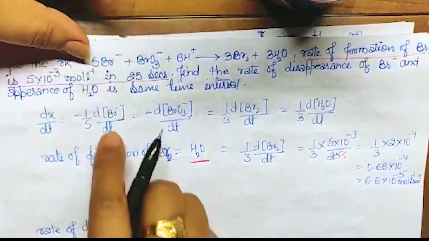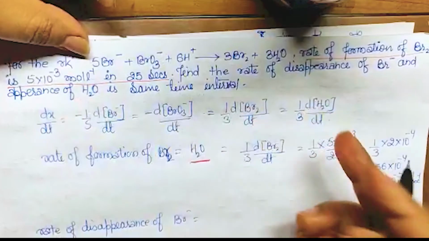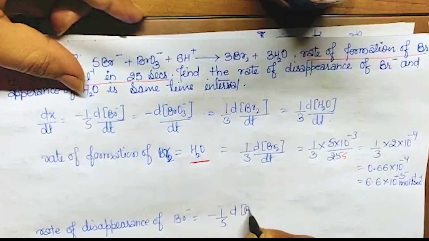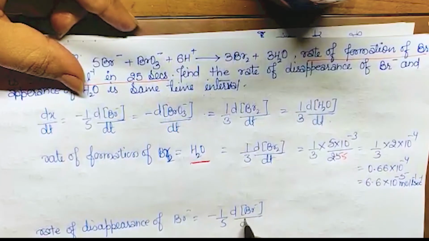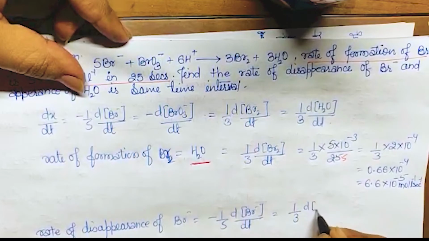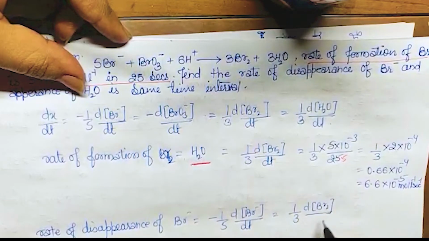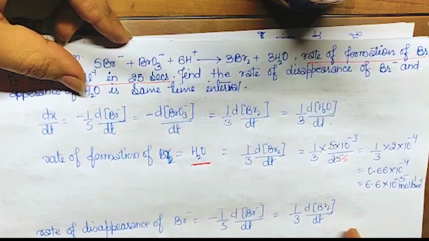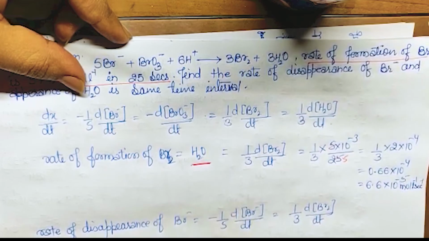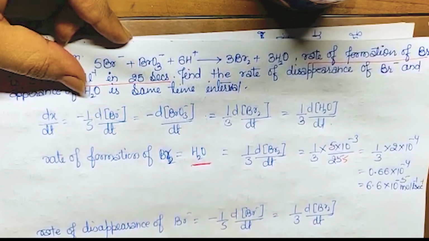We have to equate this with any one of these. So minus 1 by 5 dBr minus upon dt is equal to 1 by 3 dBr2 upon dt. So we have to find minus dBr minus upon dt.